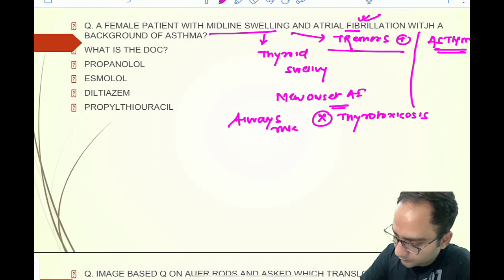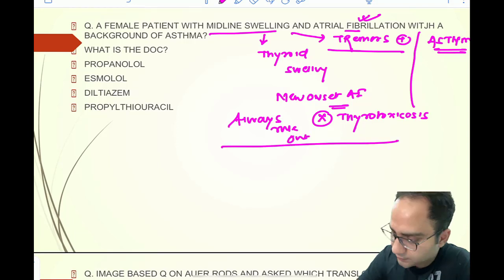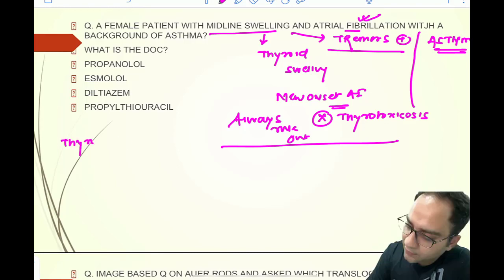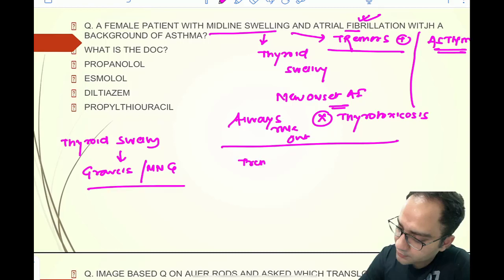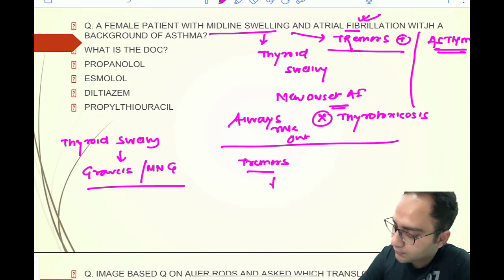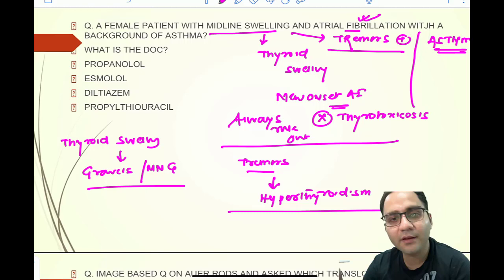Now the question that you have been asked is, they are telling you that you are having a midline swelling. So probably our patient is having a thyroid swelling that could be due to Graves or a multinodular goiter. And the presence of tremors in this question is making us think that the patient is probably having hyperthyroidism. Now, along with hyperthyroidism, this patient is also having atrial fibrillation and the comorbidity is asthma.